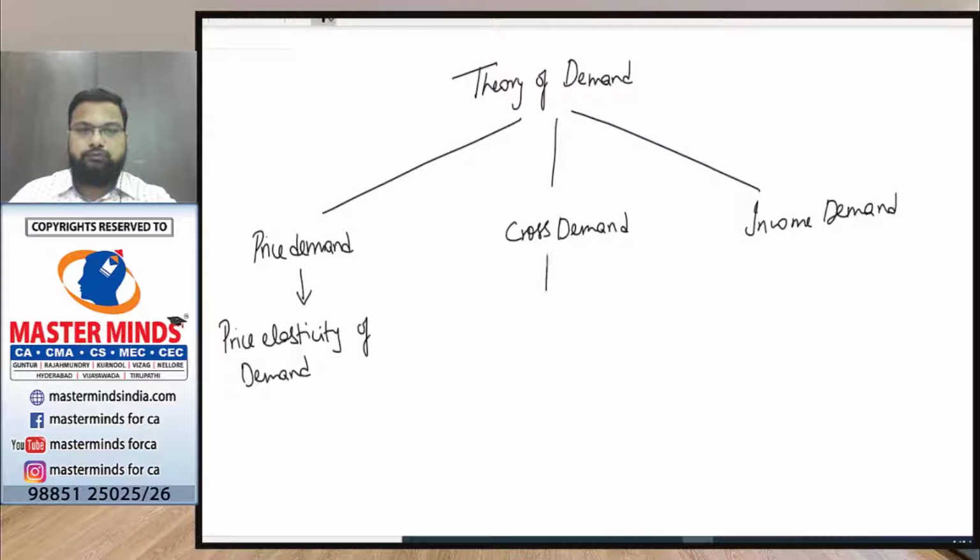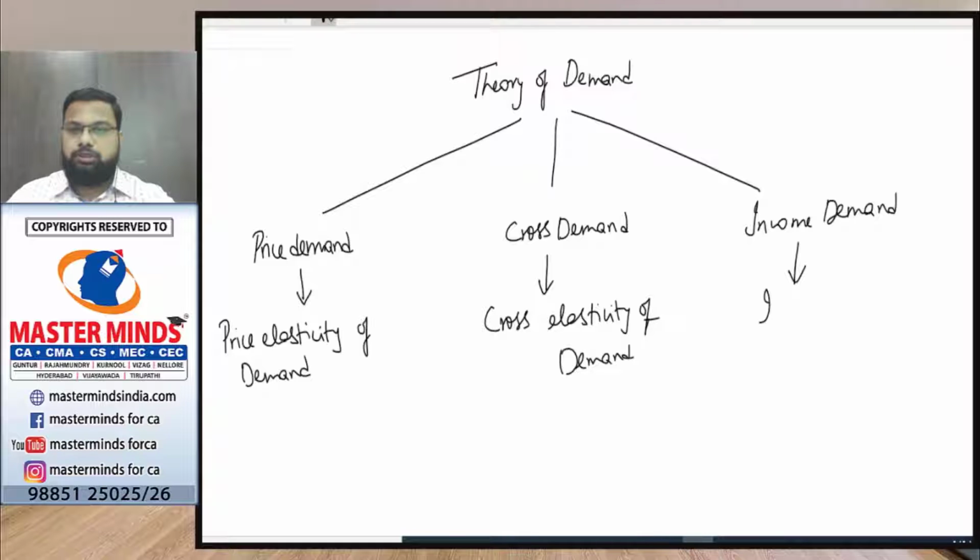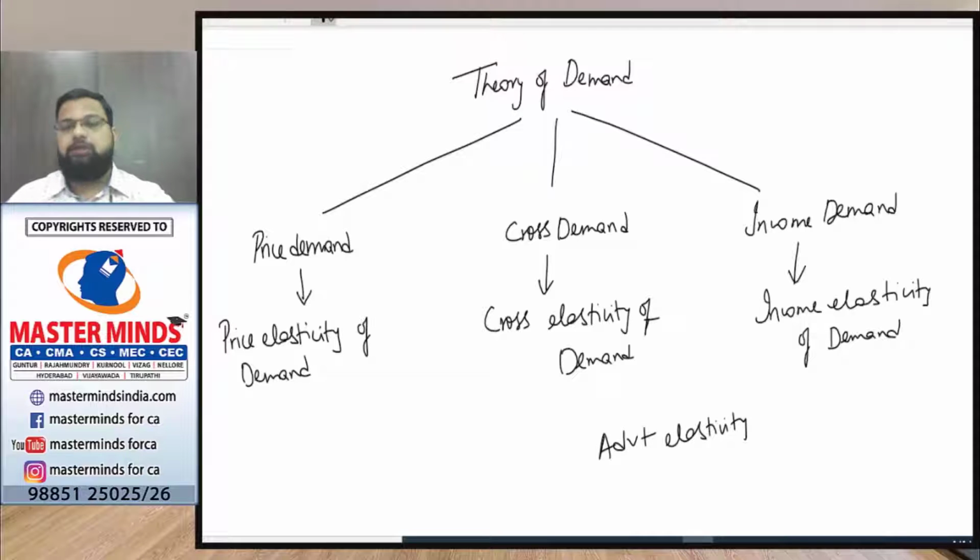For cross demand, we use cross elasticity of demand. For income demand, we use income elasticity of demand. And apart from these three, we also have advertisement elasticity of demand.